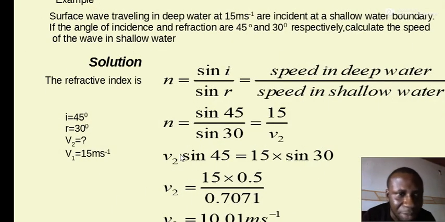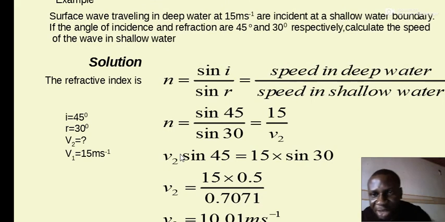Let's see the question. Surface waves traveling in deep water at 50 meters per second are incident at a shallow water boundary. If the angle of incidence and refraction are 45 degrees and 30 degrees respectively, calculate the speed of the wave in shallow water. Solution: the refractive index is n equals sine i over sine r, which equals the speed in deep water over the speed in shallow water. i is equal to 45 degrees, r is equal to 30 degrees, V2 is unknown, V1 is known.